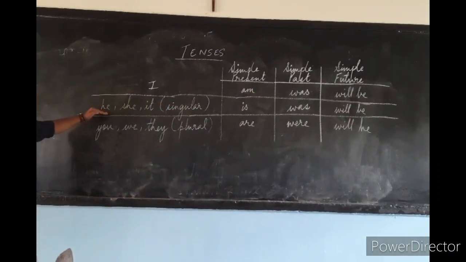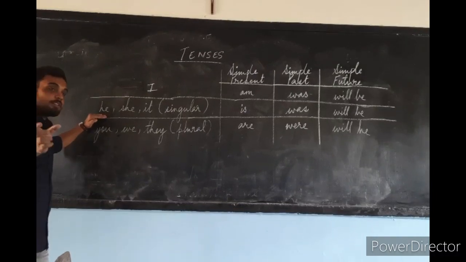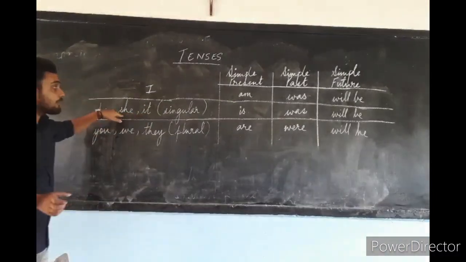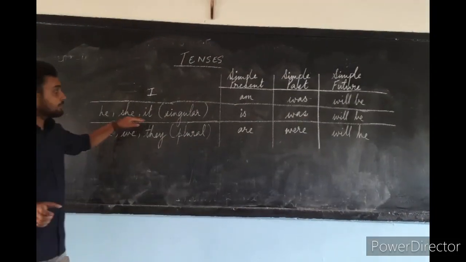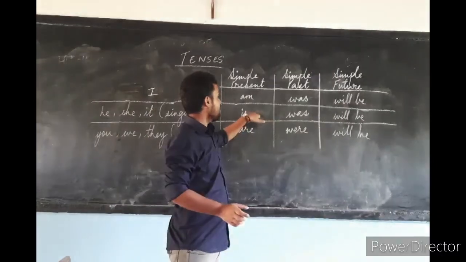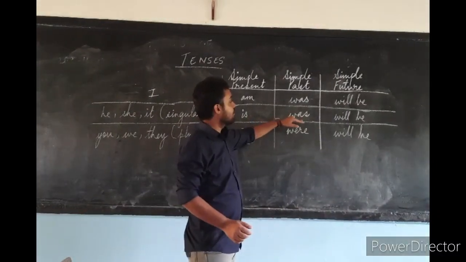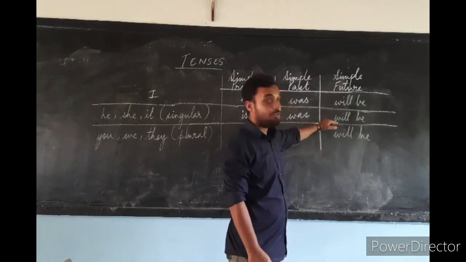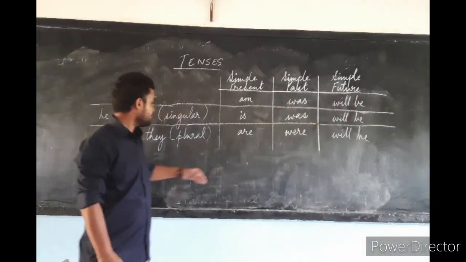Second one, when we are writing a sentence with either he, she, it, they are all singular. With the singular, we will use is for simple present, was for simple past, and for simple future, we will use will be.